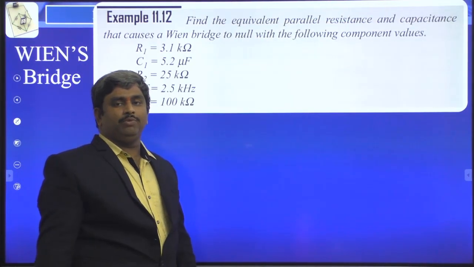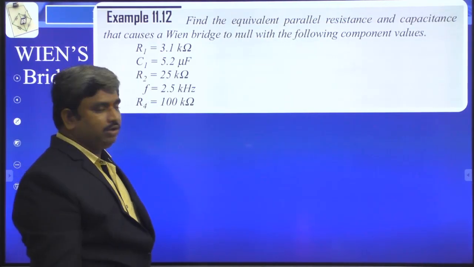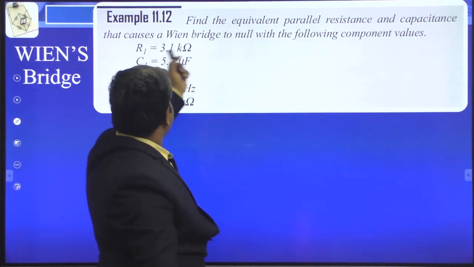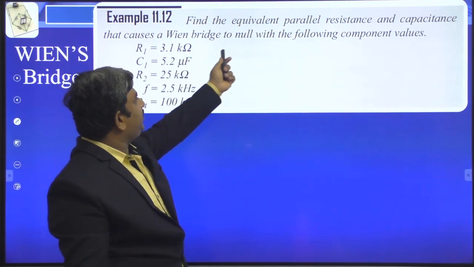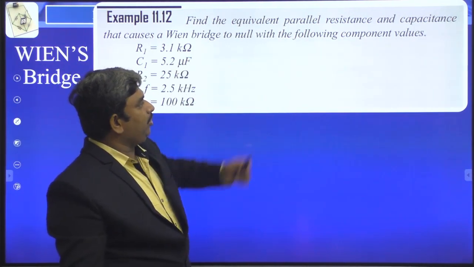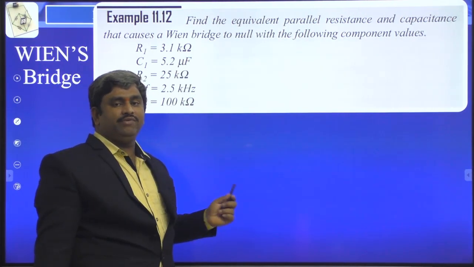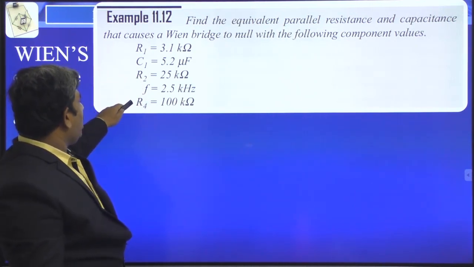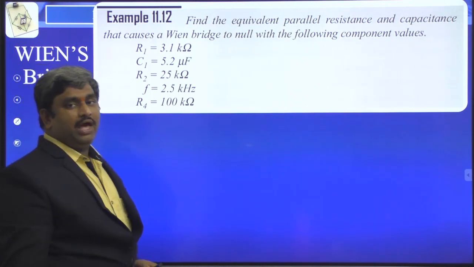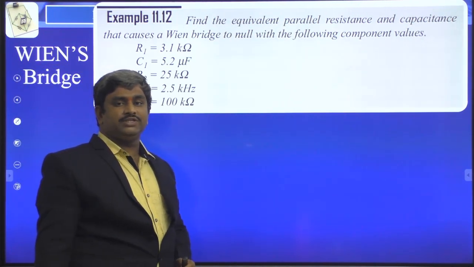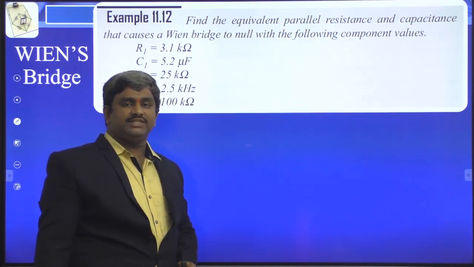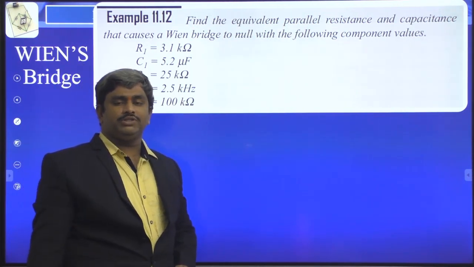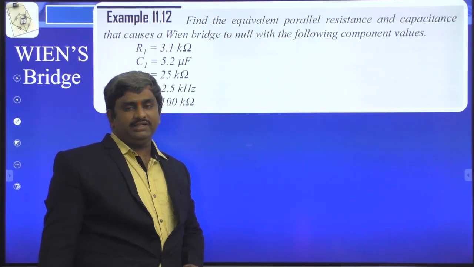Right. Let us see one more problem in the Wien bridge discussion. Find the equivalent parallel resistance and capacitance that causes the Wien bridge to null with the following component values. They have given some of the component values: R1, C1, R2, R4 and frequency. They have not given the third arm components, which are the parallel combination of R and C. In the third arm, the parallel R and C combination we are representing with R3 and C3.